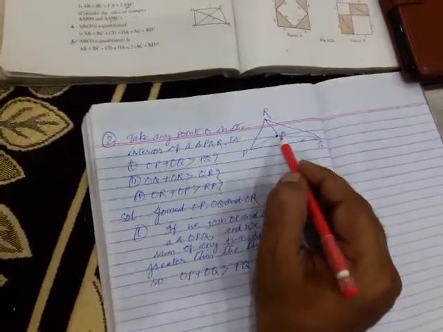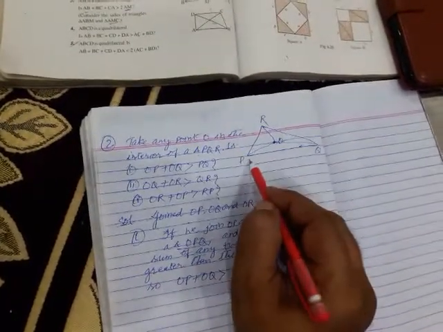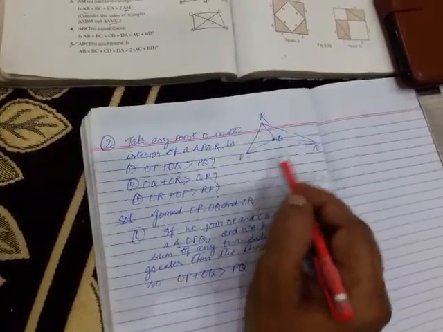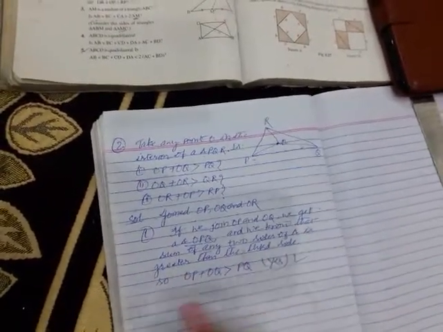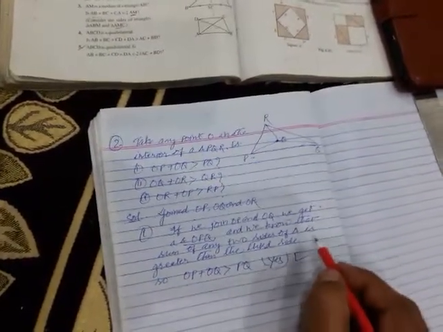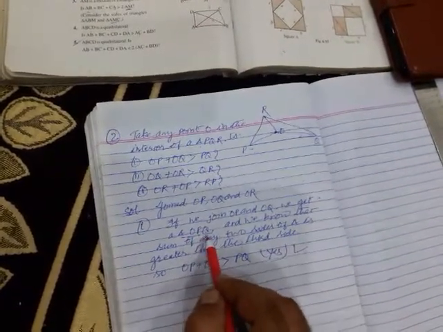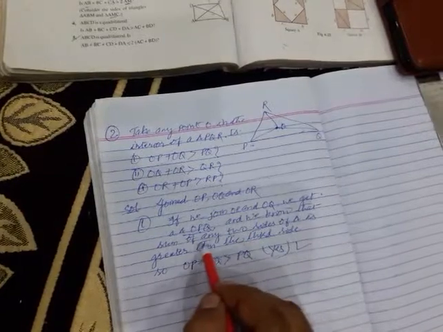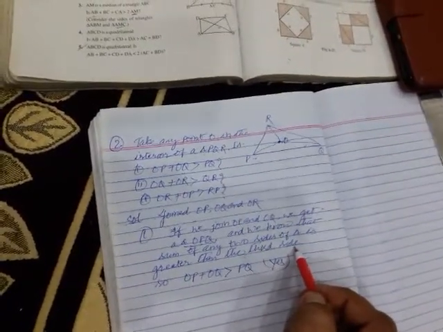OP plus OQ. Here in triangle OPQ, OP plus OQ is greater than PQ. Right children? We get a triangle OPQ, and we know that the sum of any two sides of a triangle is greater than the third side. Okay children, what is the next statement?